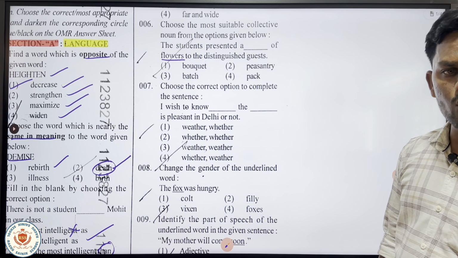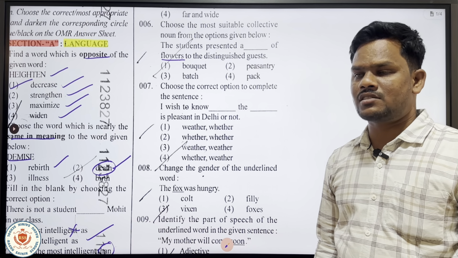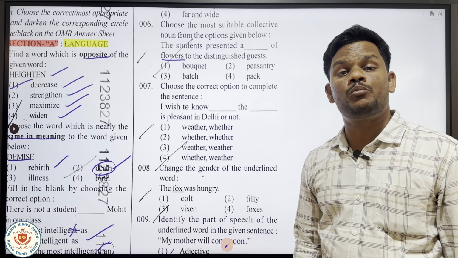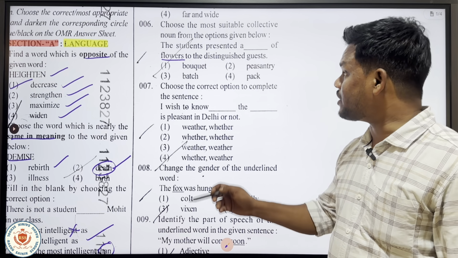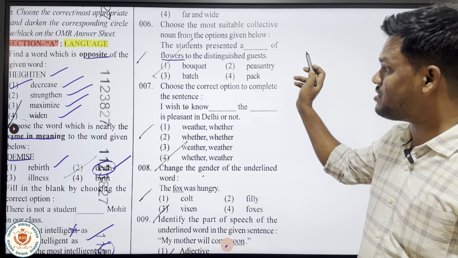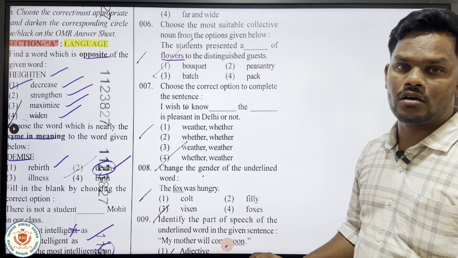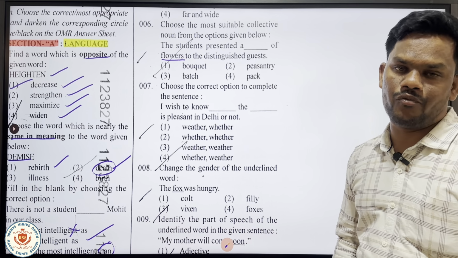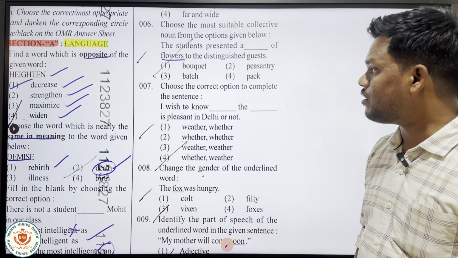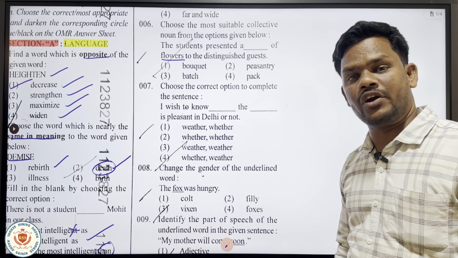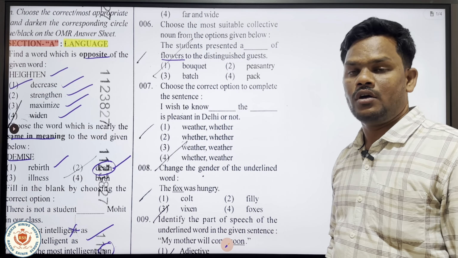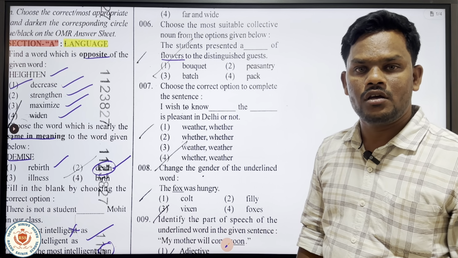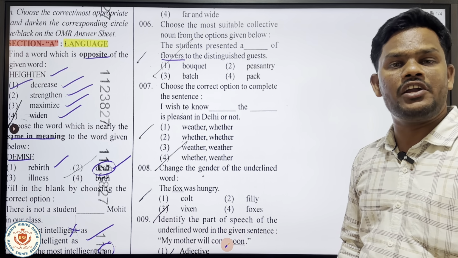Wherever we go to a shop, we generally ask the shopkeeper to give a bouquet of flowers, right? But not peasantry, batch and pack. Peasantry is nothing but a group of farmers. Batch is used in different ways, like batch of students in 2015, batch of employees 2019.